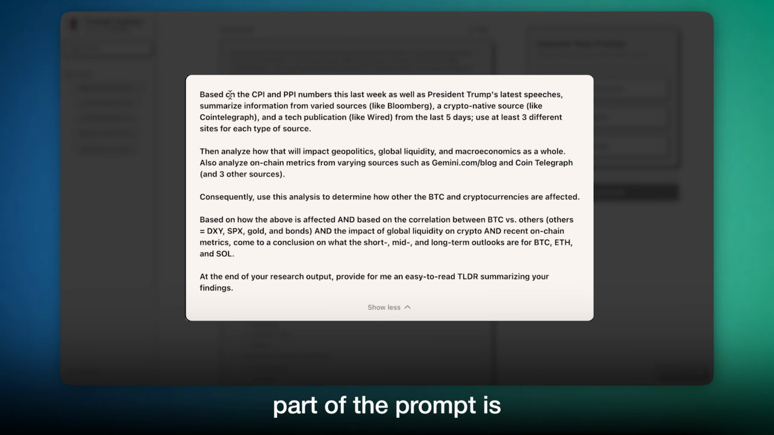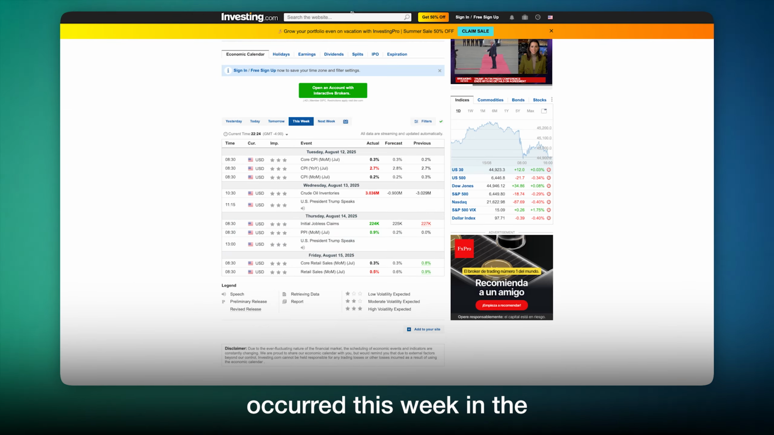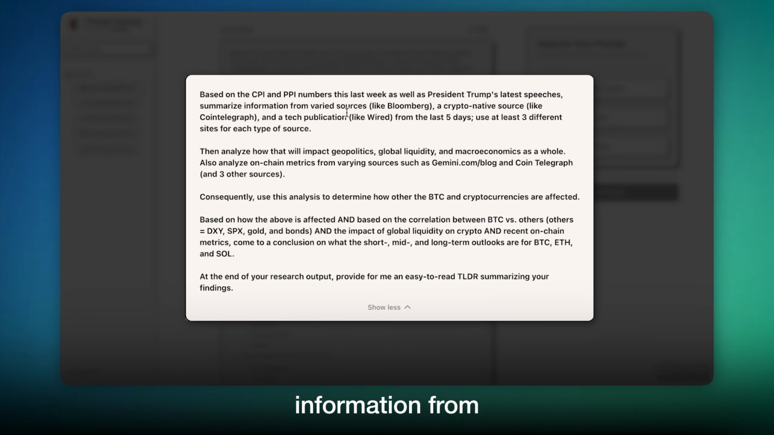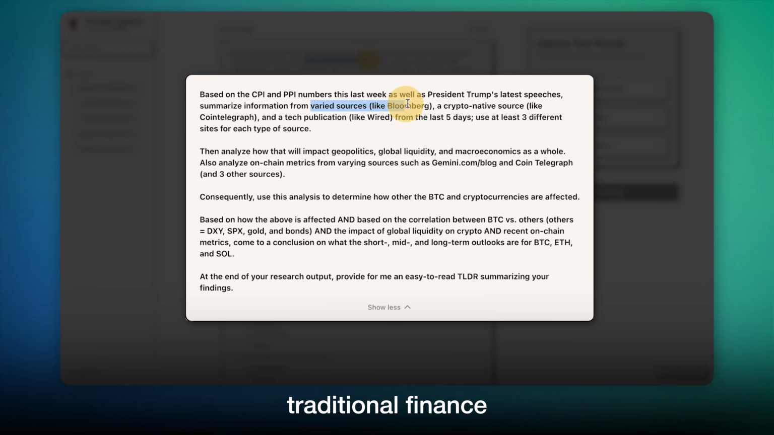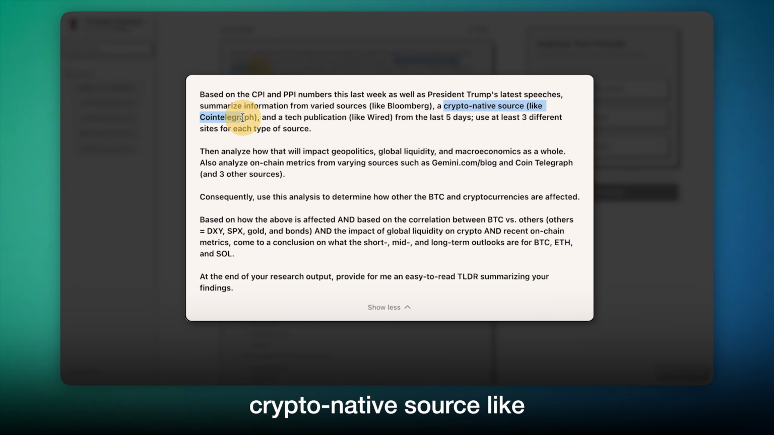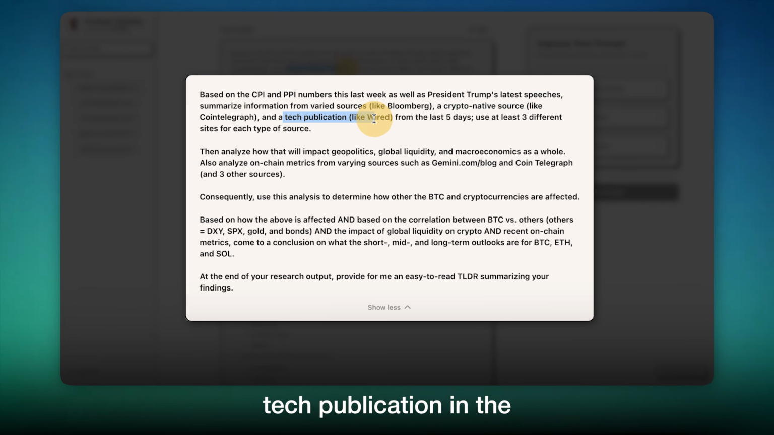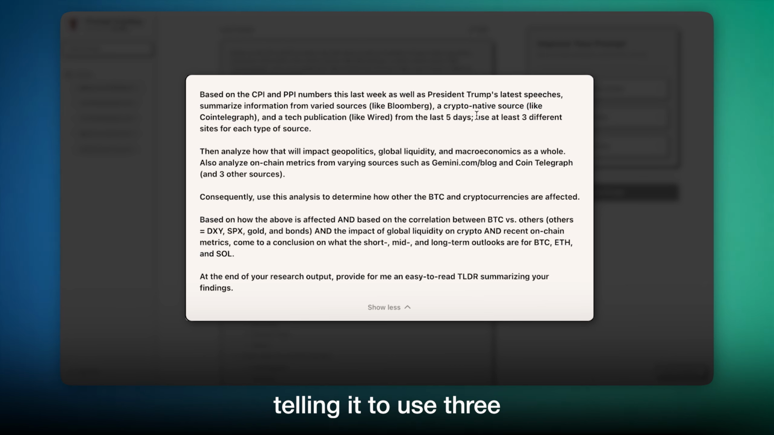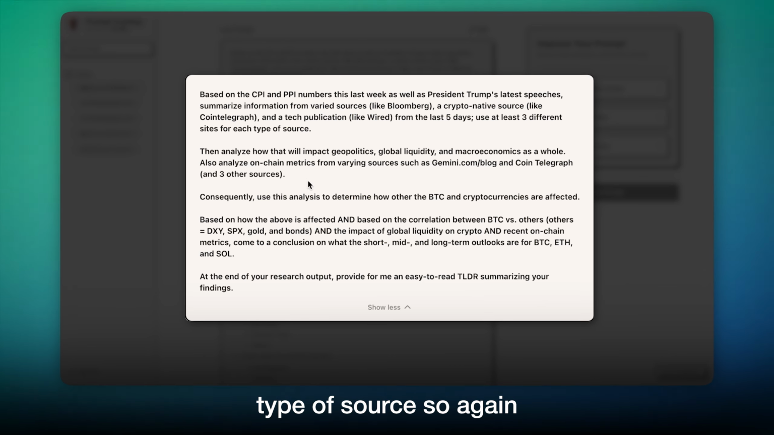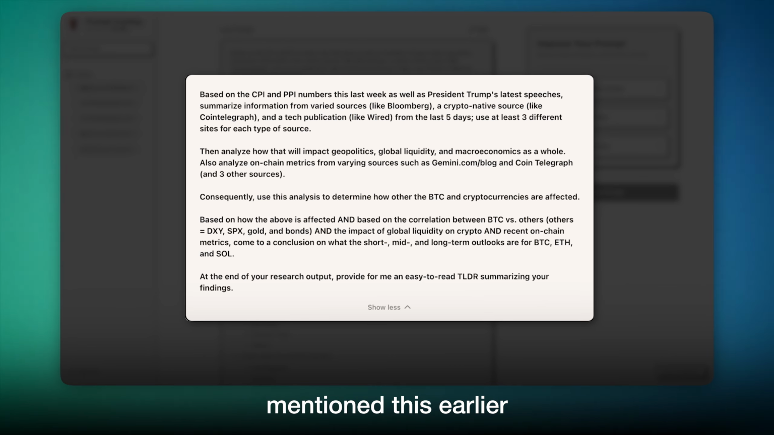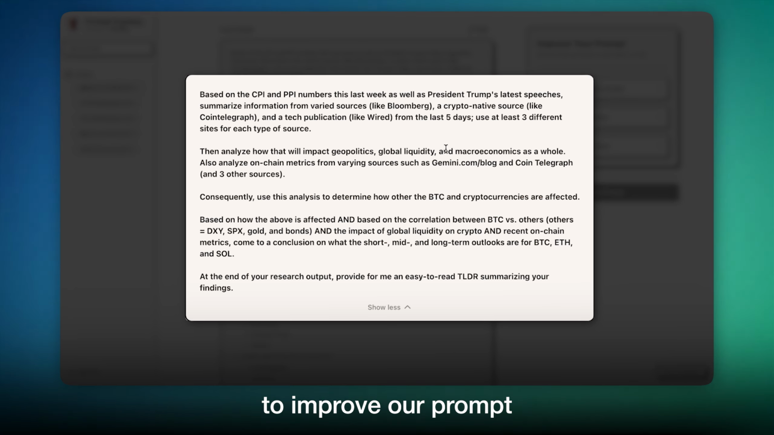So this first part of the prompt is just saying, based on these events that occurred this week in the US, summarize the information from different sources, like a traditional finance source like Bloomberg, a crypto native source like Cointelegraph, and a tech publication. In the last 5 days, I'm telling it to use 3 different sites for each type of source. So again, I don't know if I mentioned this earlier, but this is Prompt Cowboy, so we're using it to improve our prompt.